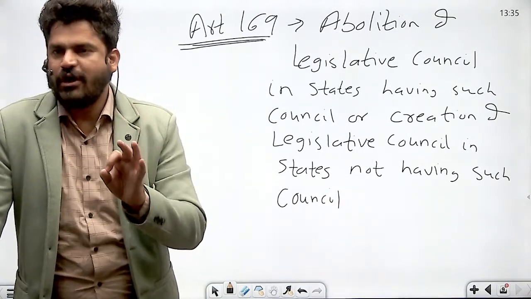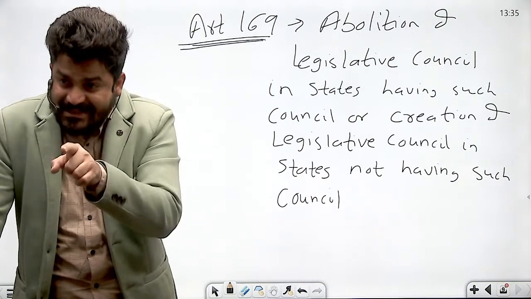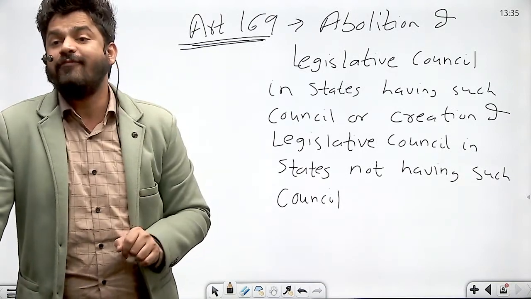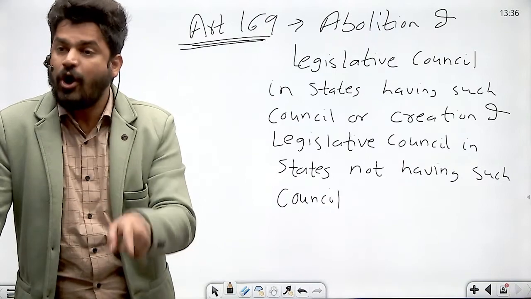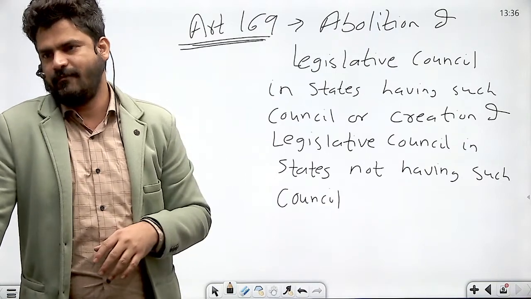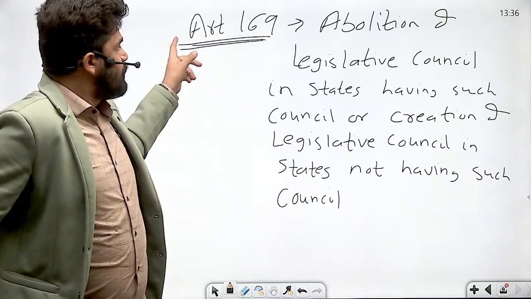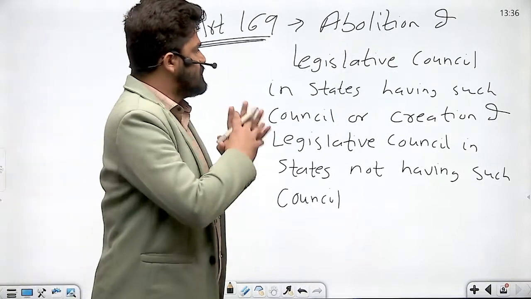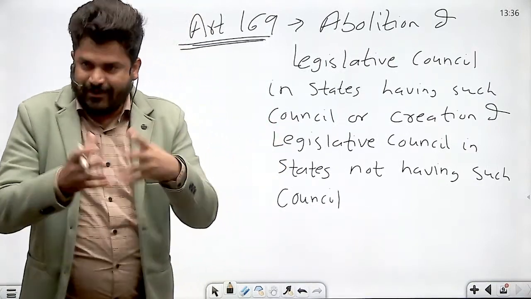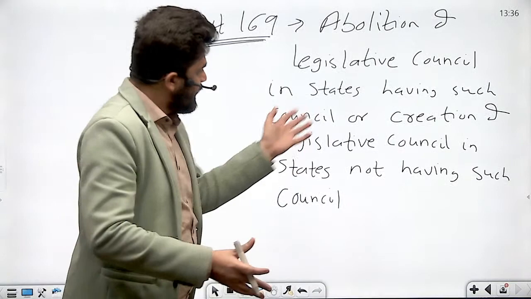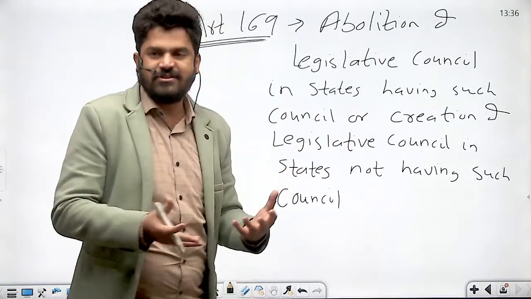That is majority of the total strength of legislative assembly and majority of not less than 2/3 of the members of assembly present and voting. Right? So what is the procedure for abolition of legislative council in states having such legislative council and creating legislative council in states not having such council?